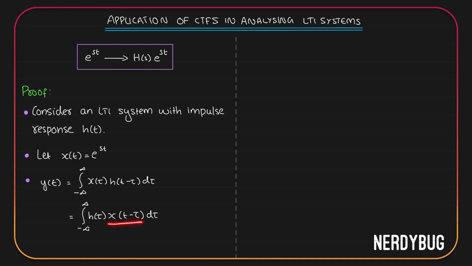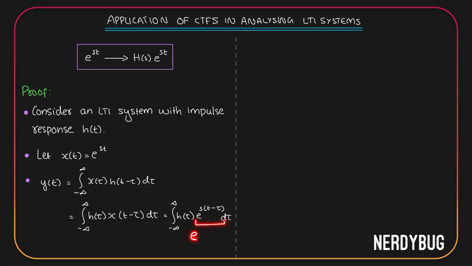So x of t minus tau will be e raised to s into t minus tau. So this is equal to integral from minus infinity to infinity h of tau e raised to s into t minus tau d tau. Here we have e raised to s into t minus tau.